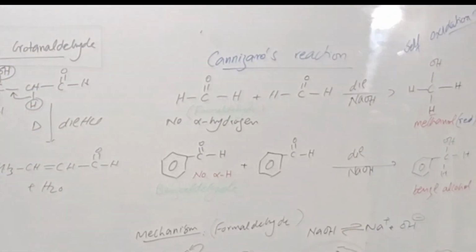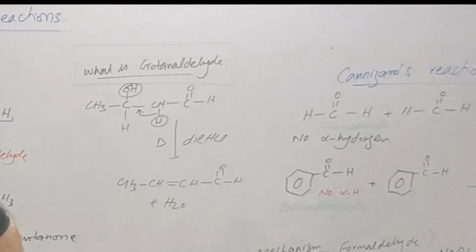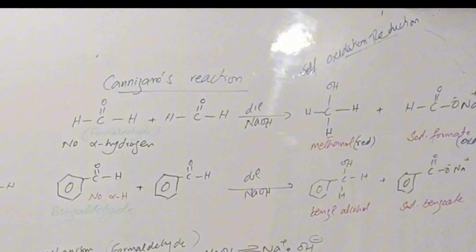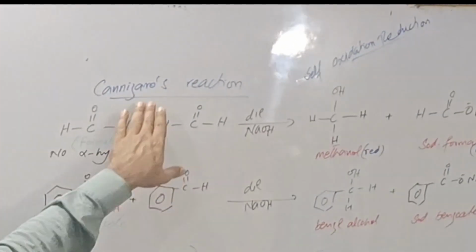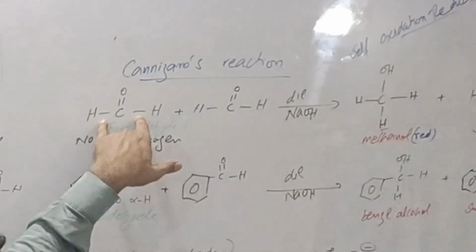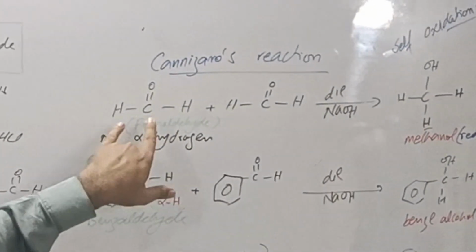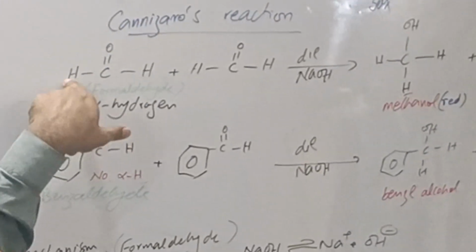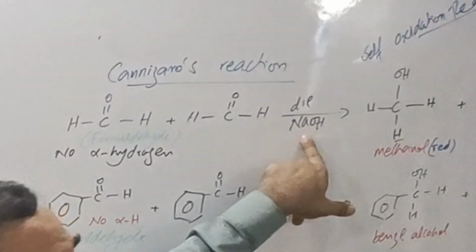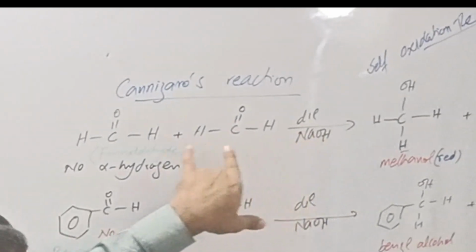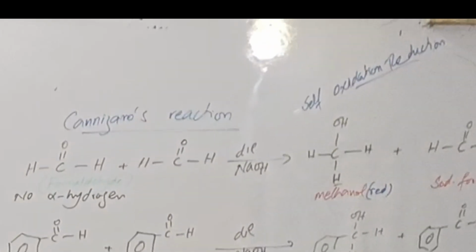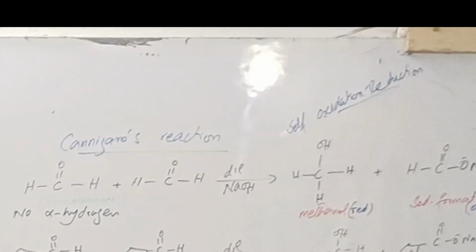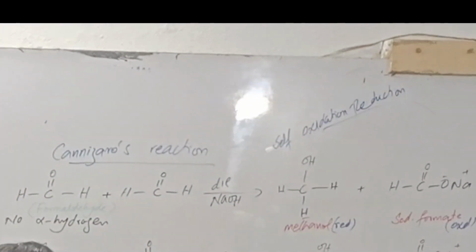So this is aldol condensation, and if we do not compare the Cannizzaro reaction, then the concept remains incomplete. What is the Cannizzaro reaction? Certain aldehydes do not contain alpha hydrogen, as formaldehyde does not. When these aldehydes are treated with the same base, they do not undergo condensation; rather they undergo a self oxidation-reduction reaction, and this reaction is termed the Cannizzaro reaction.